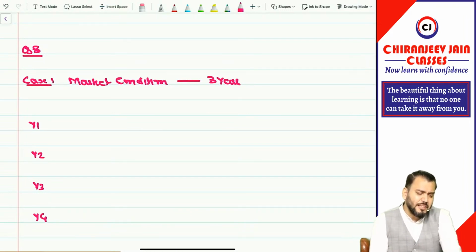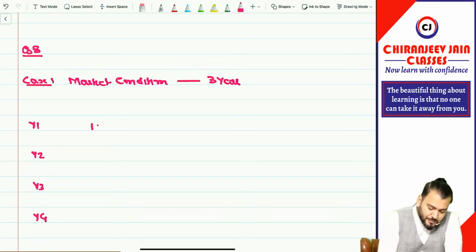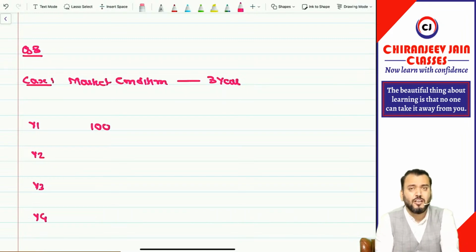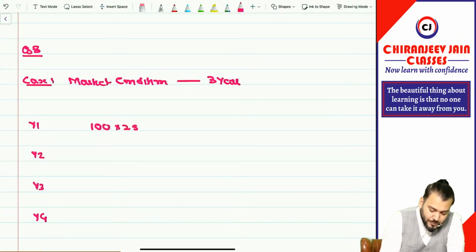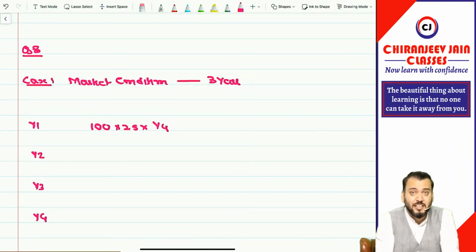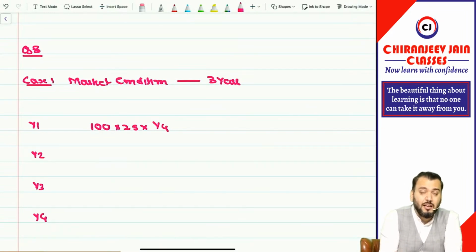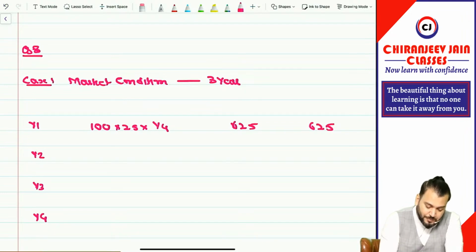So what is given? How many options have they given? 100 employees they have given. The number of options per employee is not given, so we'll assume the number of options per employee is 1 only. So with 100 employees, 100 options will be there. Into fair value 25, then we'll do 1 by 4. Because initially we don't know the actual, so we'll take the estimated 4 years only. So it will be 625 cumulative expense, and the expense will also be 625.